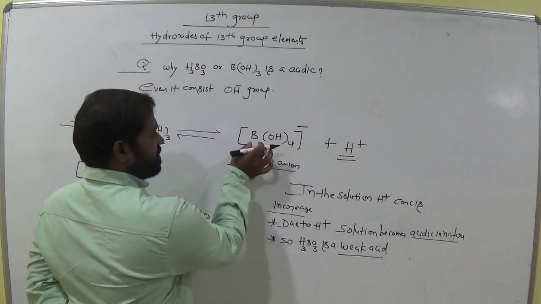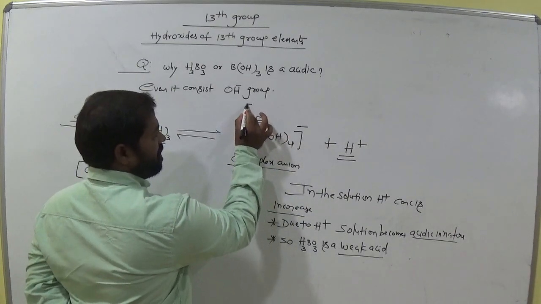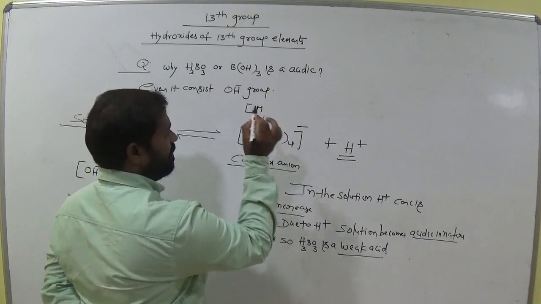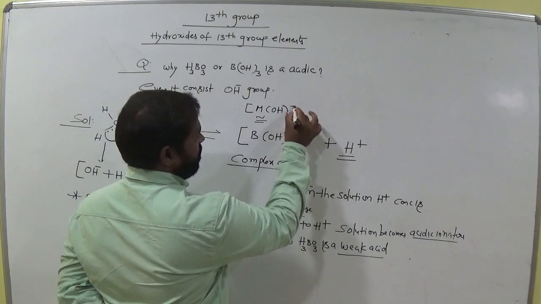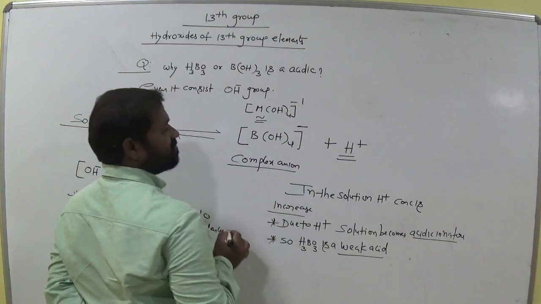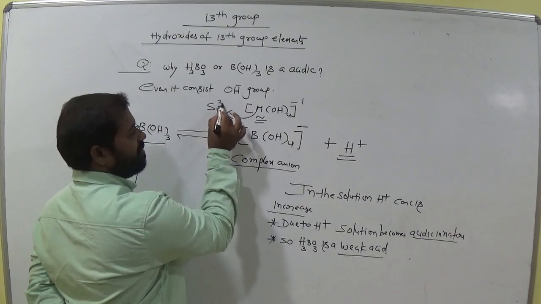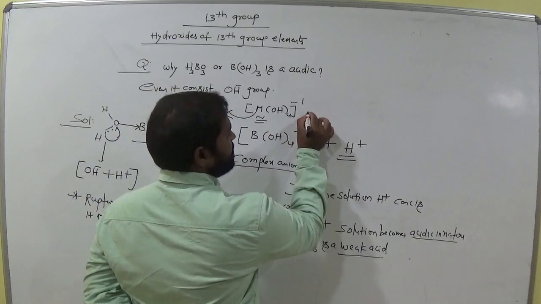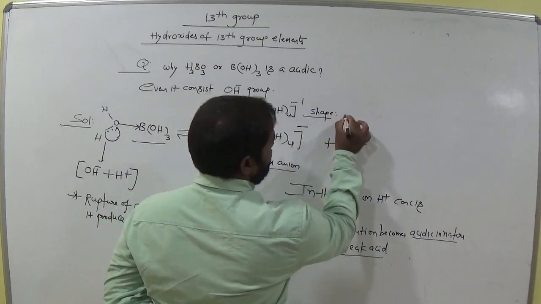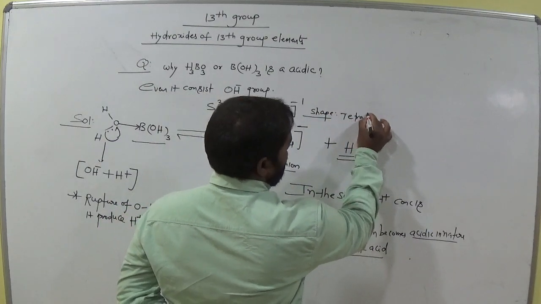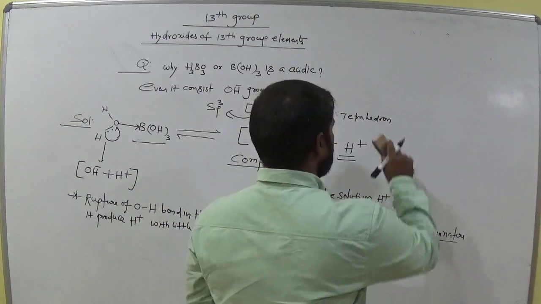Now this is a 13th group element, am I right? We can also write this like this. Remember this in JEE. M(OH)4 minus. What is the hybridization of M here? sp3 hybridization, remember this, and the shape of this molecule or ion is tetrahedral.